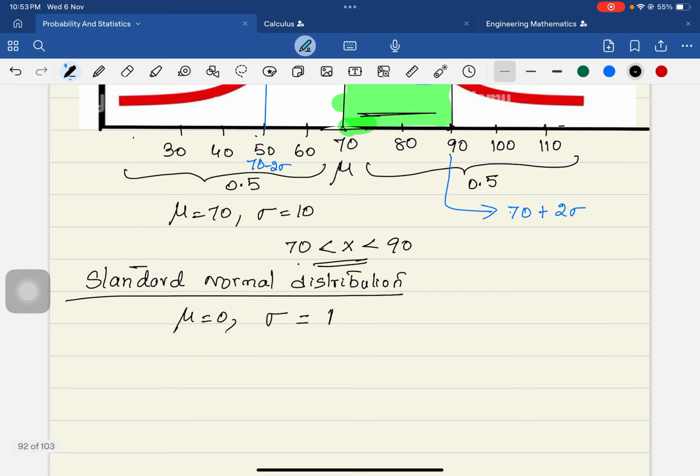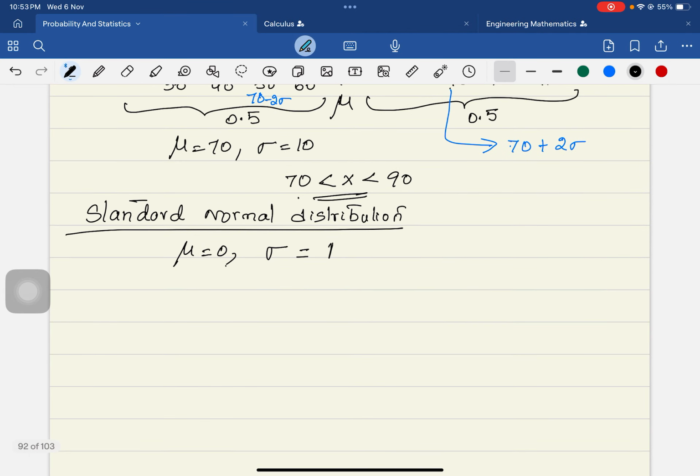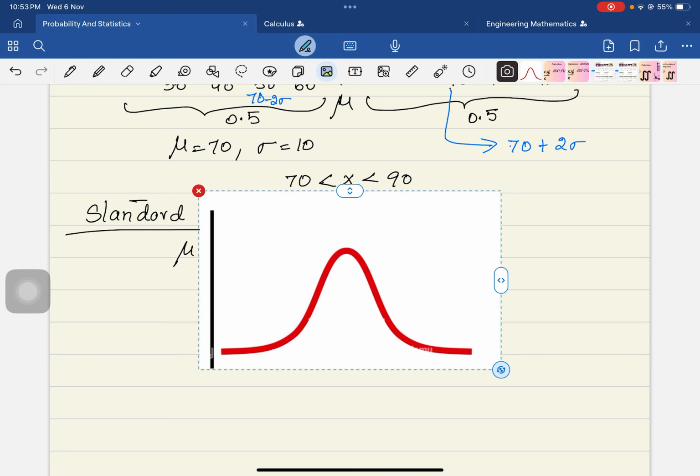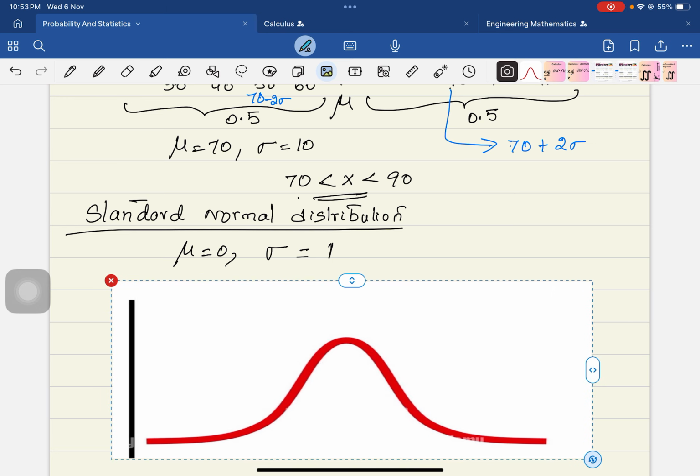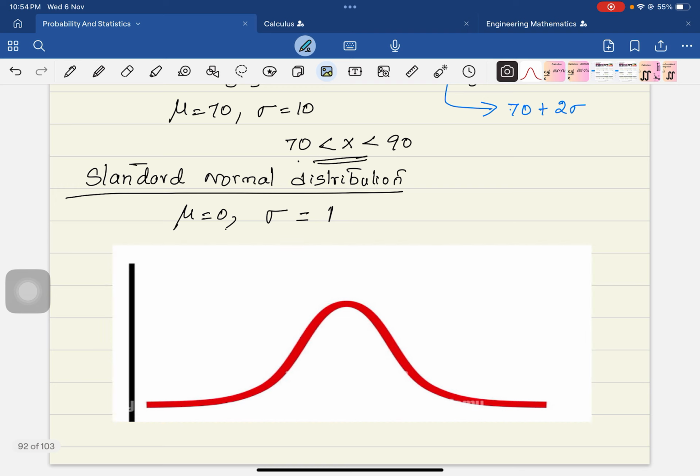Now if I ask you, what is mu in the original normal distribution and what is mu in the standard normal distribution, you have to draw the figure and understand. Where is mu located? Always mu is located at the center of the curve, right?